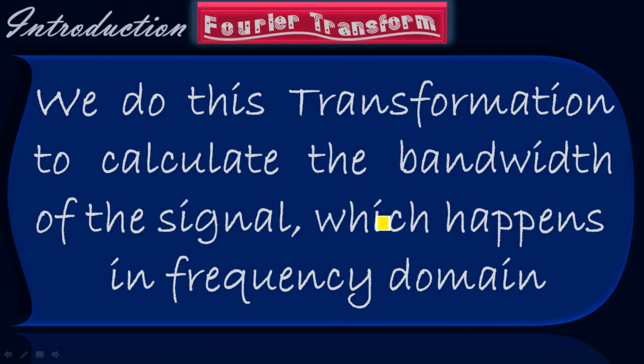We have so many things in the signal to analyze in frequency domain, but the most important part of the signal is the bandwidth. To calculate the bandwidth of the signal, we need its frequency domain. We can't do this in time domain. In frequency domain, we can easily calculate the bandwidth of the signal. So one of the most important benefits of this transformation is to calculate the bandwidth of the signal, which happens in frequency domain, not in time domain.